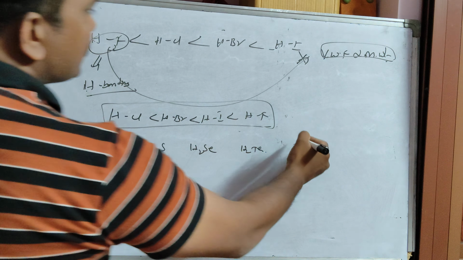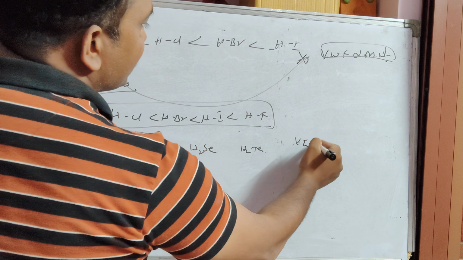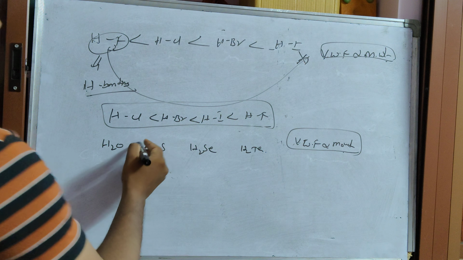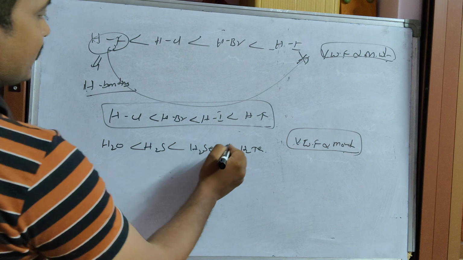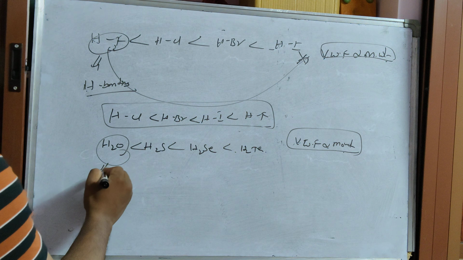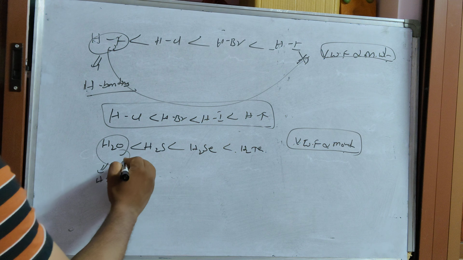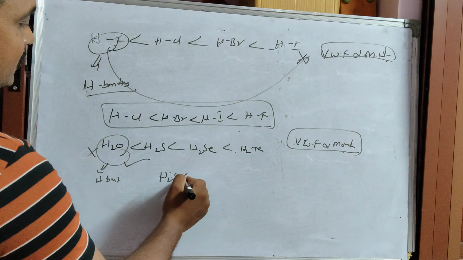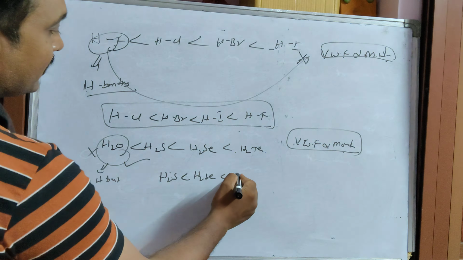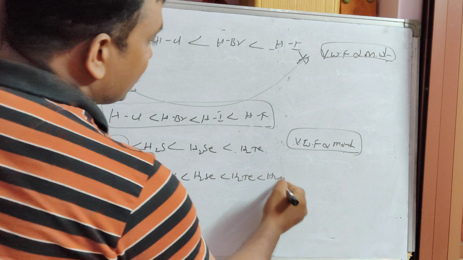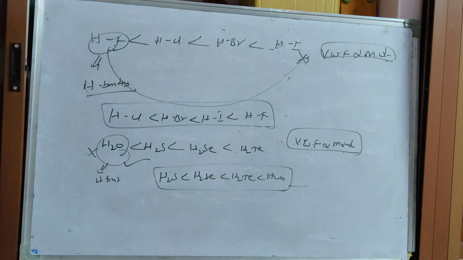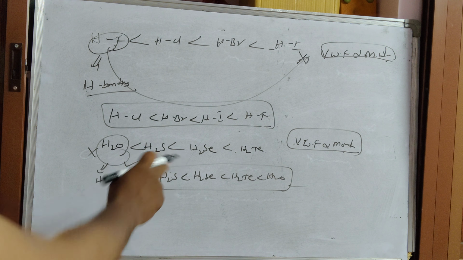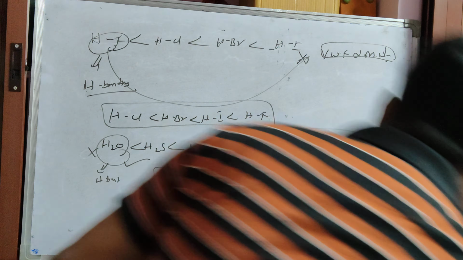Here also, van der Waals forces of attraction is directly proportional to molecular weight according to this, but due to hydrogen bonding, water will show the highest. So this is wrong. The correct series is H2Te greater than H2Se greater than H2S, and water is the highest in van der Waals forces of attractions. This point also you have to remember.